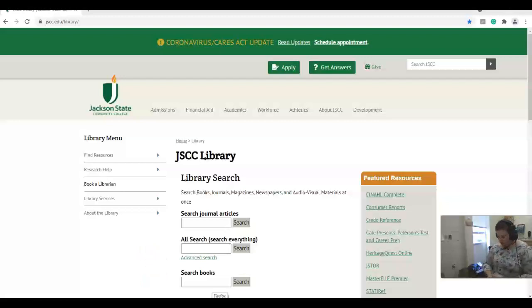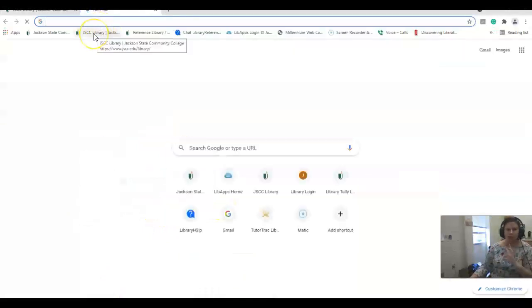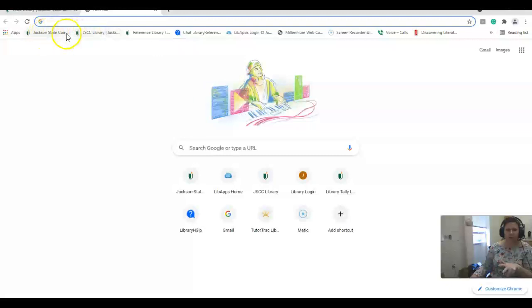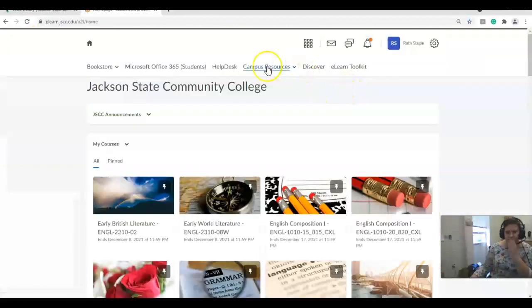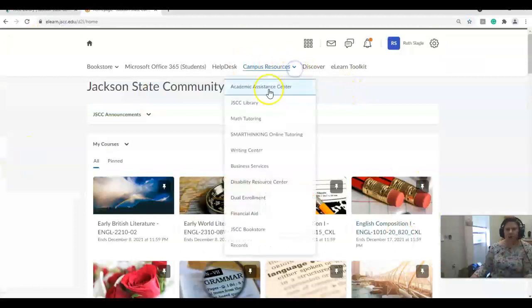I'm the instruction librarian here at Jackson State, and today I'm going to talk about different resources you have available while you're a student here. So to get started, you want to be on the Jackson State homepage. You can also find the Jackson State homepage a number of different places. So if you're in your e-learn course, when you're in just your homepage, there you can come to campus resources and it will take you straight to the library page.